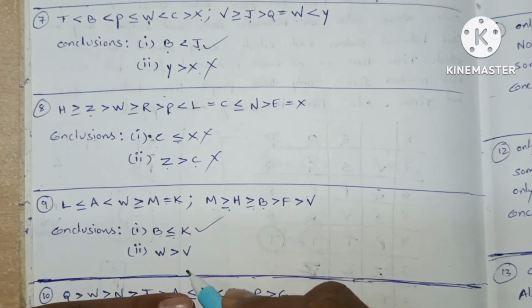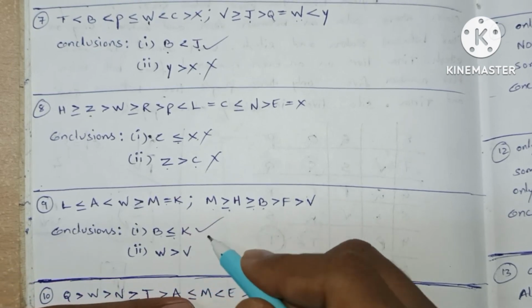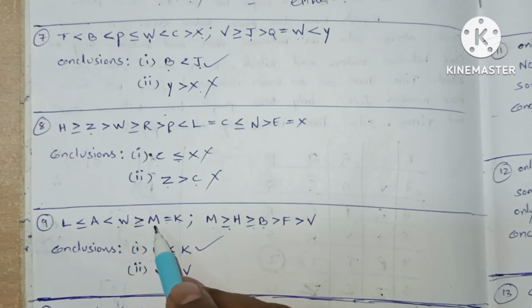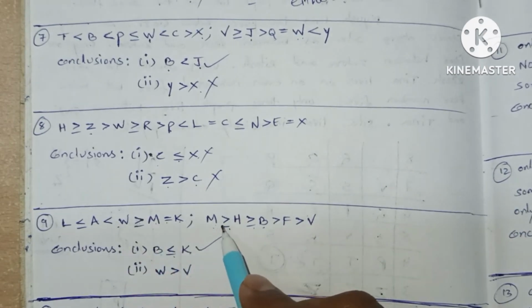Next one. W to V. Here W to M it is possible. From M it is going to V. So this is also true.